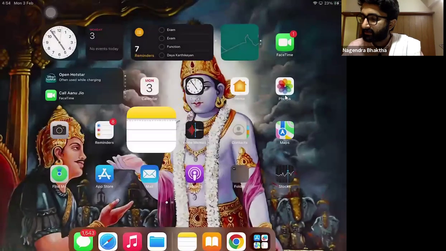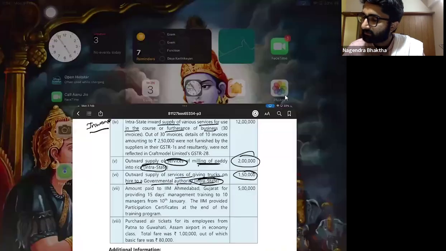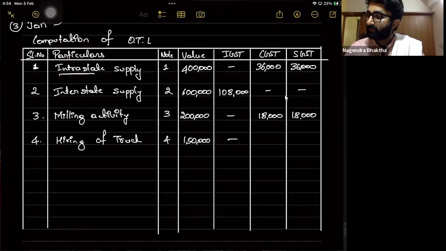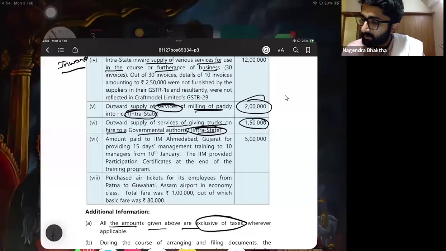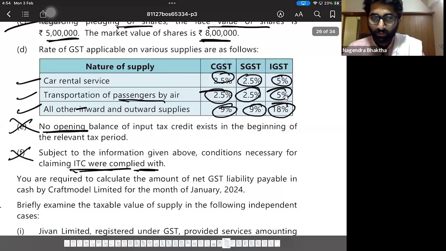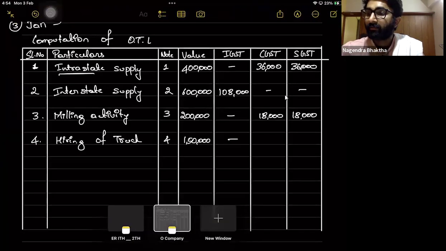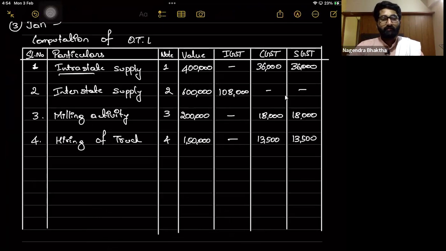CGST, SGST or IGST, sir? It is intrastate. That's why CGST, SGST. Now the point is, people, once you make a note, you have to remember that. Transportation of passenger by air, car rental, all other. So it comes under all other. That's why 9%, 9%. Don't take 2.5. Truck 9%. So 1,50,000 into 9%, it is 13,500. CGST 13,500, SGST 13,500.